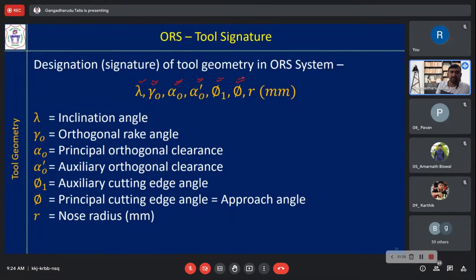Pi is the principal cutting edge angle, also called the approach angle, and R is in mm. You have to remember this sequence and know how to represent all these angles.